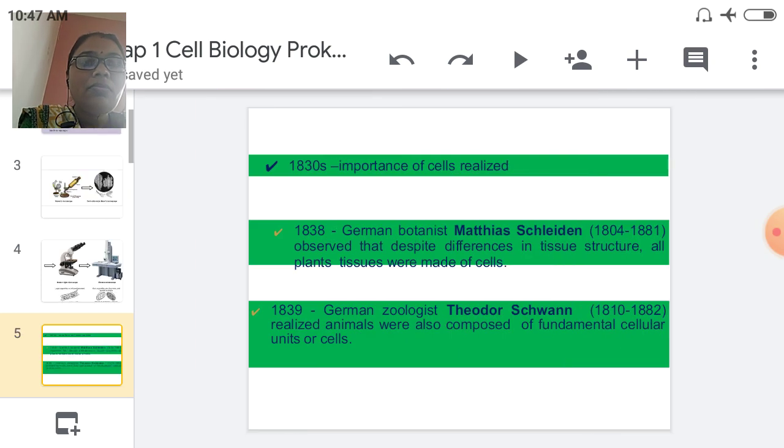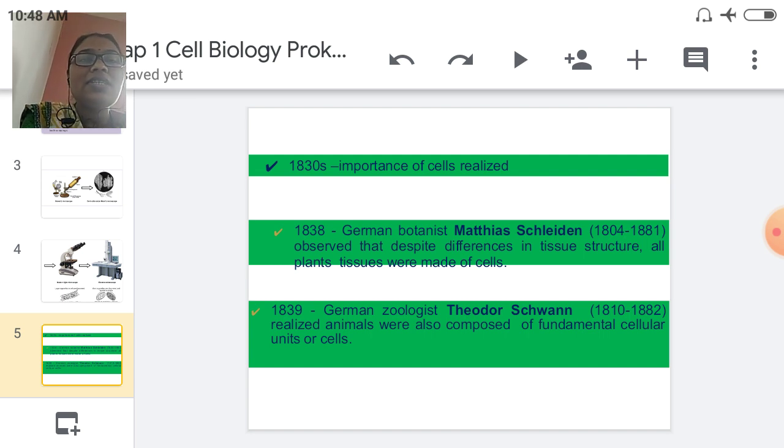Okay, and after that the scientist Schleiden observed differences in tissue structure, and that all plant tissues were made up of cells. It means Robert Hooke first studied the cell as the smallest unit of life, and discovered the term cell. Then Schleiden stated that all plant tissues are made up of cells.